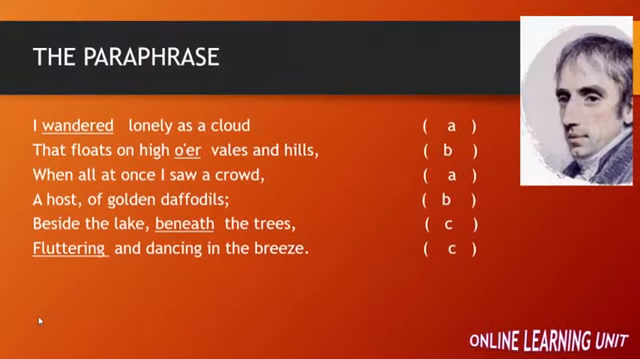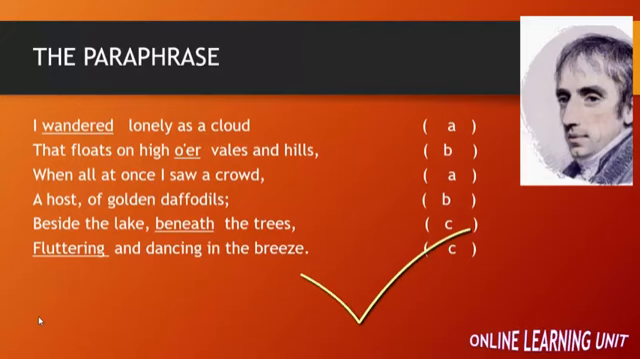Now, on this part of our session, we are going to paraphrase the stanzas. I wandered lonely as a cloud that floats on high over vales and hills, when all at once I saw a crowd, a host of golden daffodils, beside the lake, beneath the trees, fluttering and dancing in the breeze. As you see here, the rhyme scheme for the stanza here is A, B, A, B, C, C.